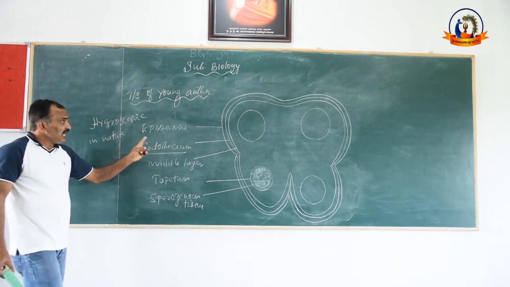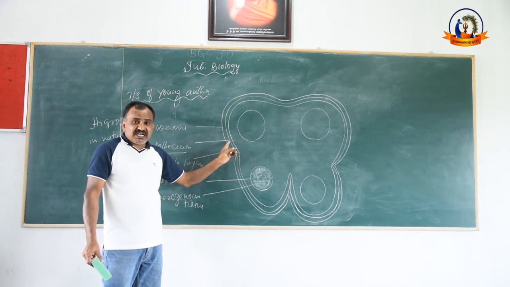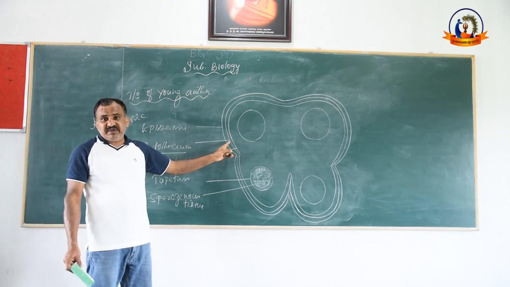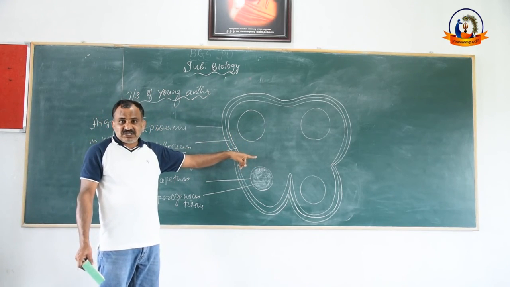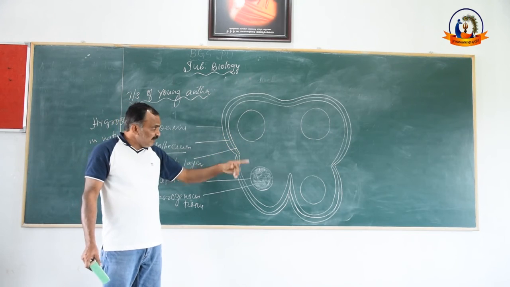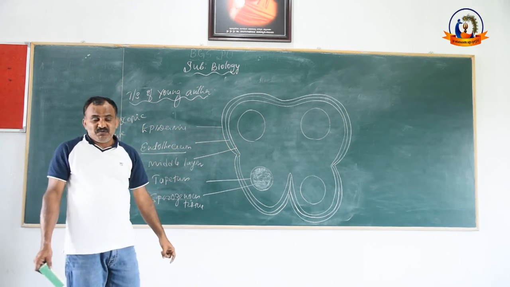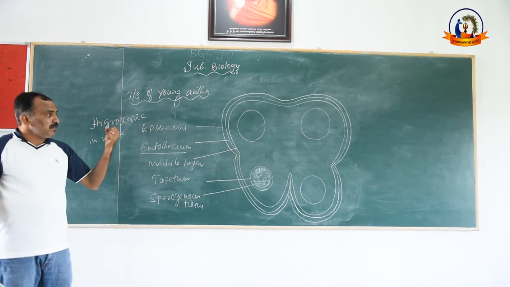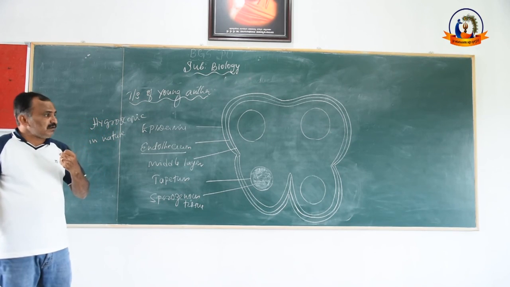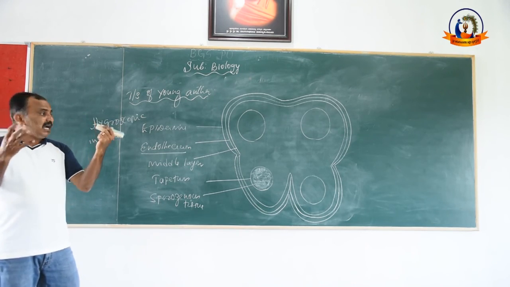That means the endothecium attracts moisture present in the atmosphere when the anther is fully matured. The endothecium, which is a fibrous layer, attracts atmospheric moisture, as a result of which the anther will swell.